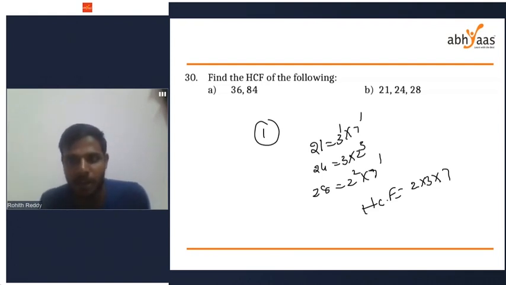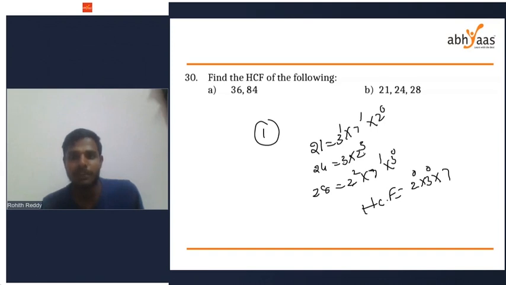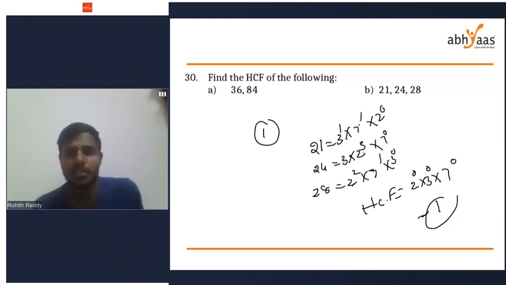What is the least power of 2? Here 2 power 2 is there, 2 power 3 is there, but here there is 2 power 0. So the least power is 2 power 0. For 3, 3 power 1 is there, 3 power 1 is there, but here there is nothing, 3 power 0. 7 power 1 is there, 7 power 1 is there, but here there is 7 power 0. So there is no common factor. 1 is the only common factor. So HCF will be 1 only.